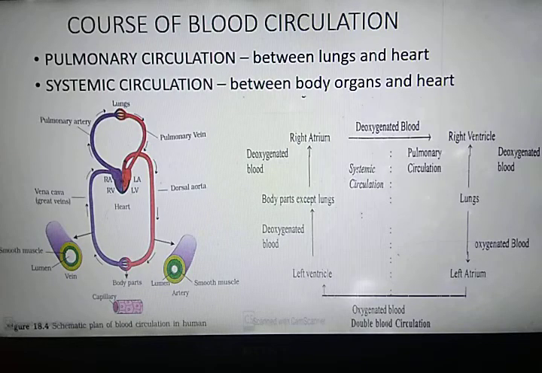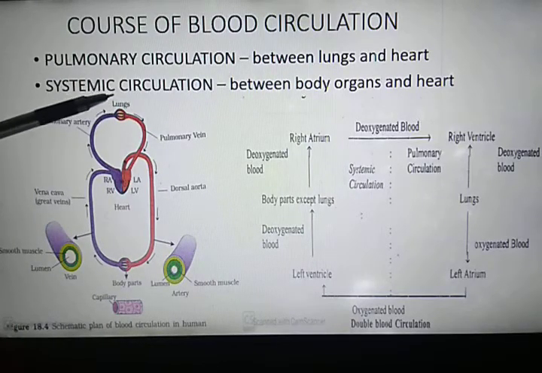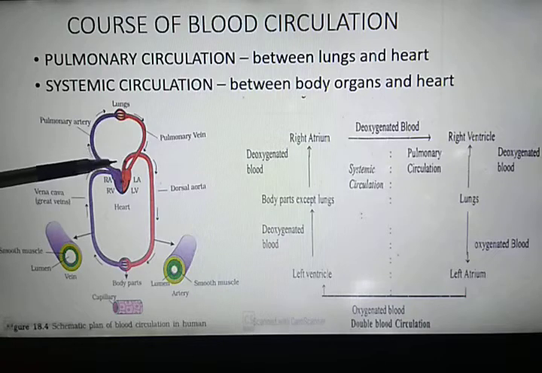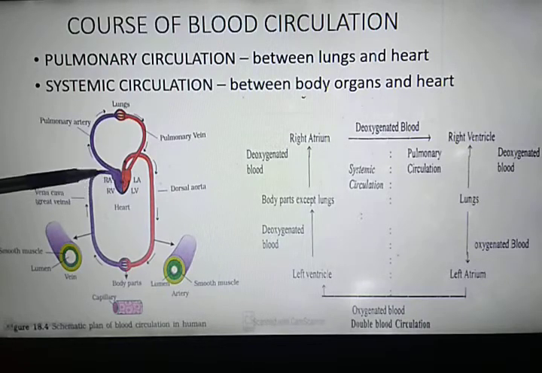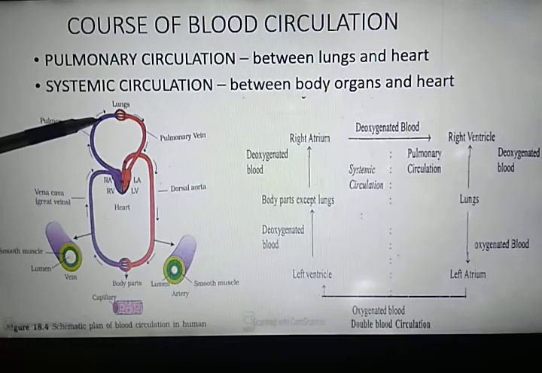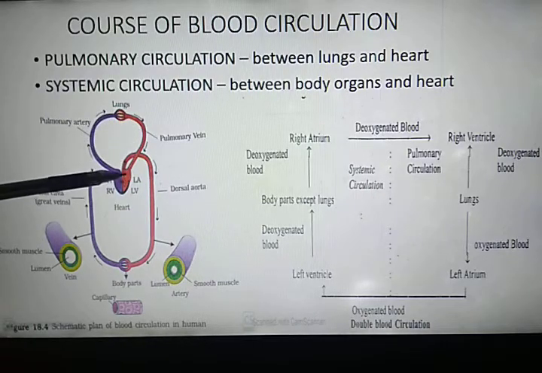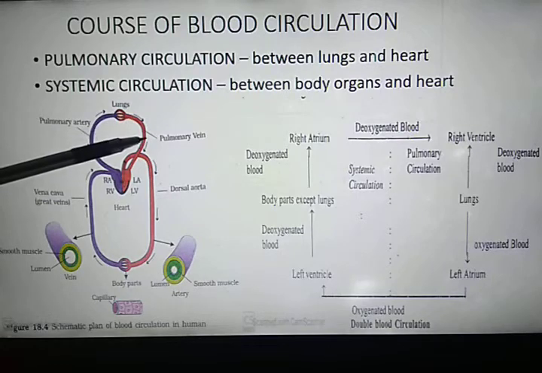So let's revise once again. In pulmonary circulation, deoxygenated blood from the right ventricle enters into the lungs through the pulmonary artery for oxygenation. After exchange of gases in the lungs, oxygenated blood enters into the heart in the left auricle through the pulmonary vein.